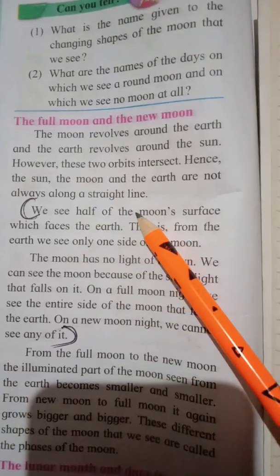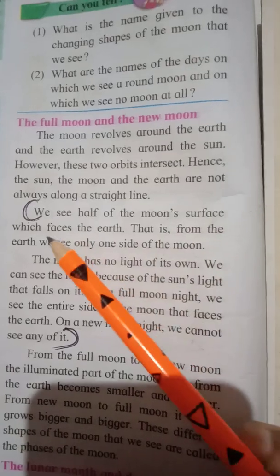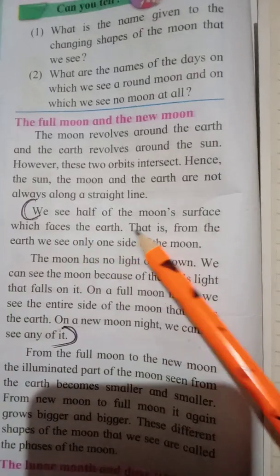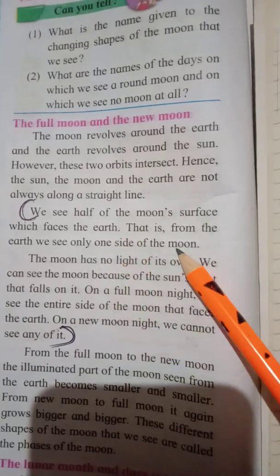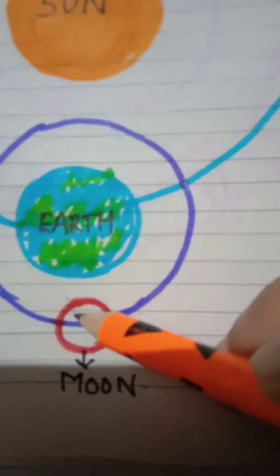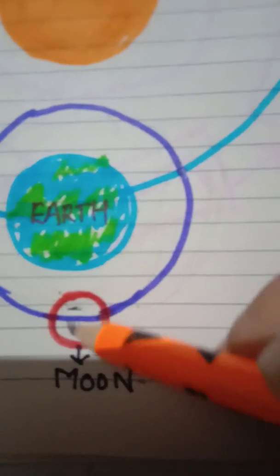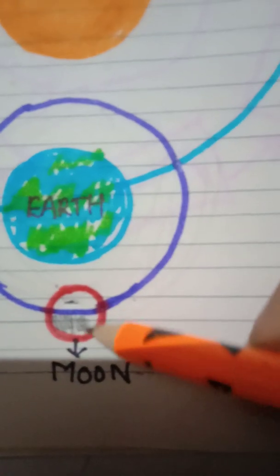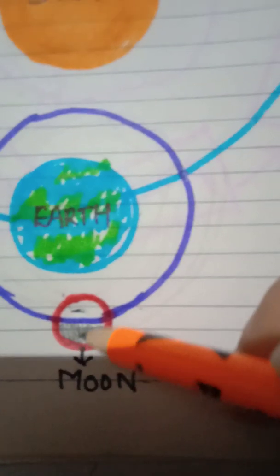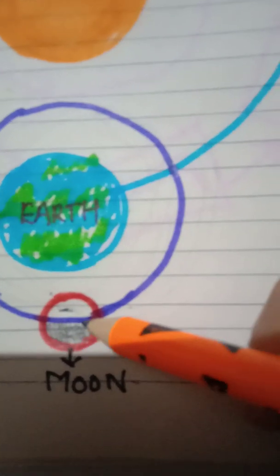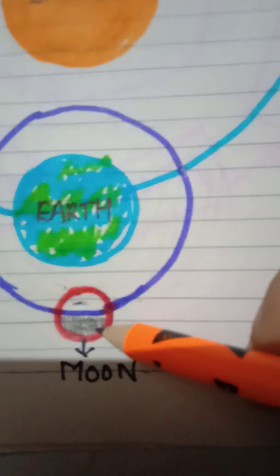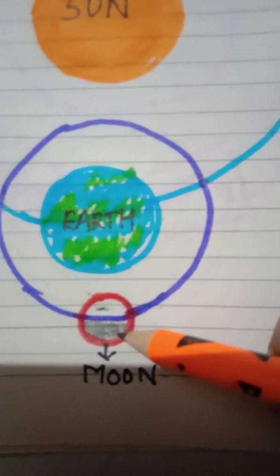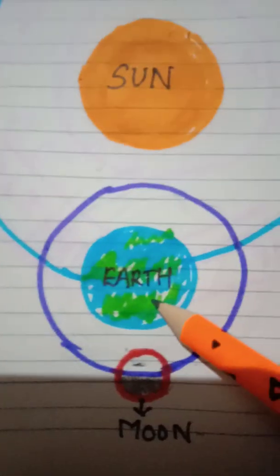We see half of the moon's surface which faces the earth. That is, from the earth we see only one side of the moon. We see only one side. This side of the moon is seen. This side is not seen by us. Clear with this? So, your moon is like a sphere, but only one side of it is seen. The other side is not seen from the earth.